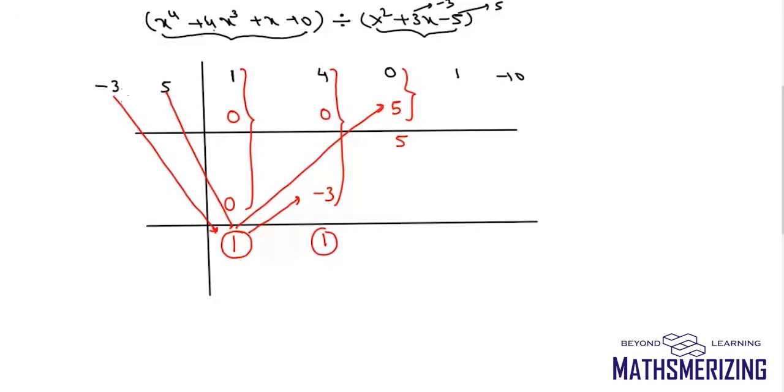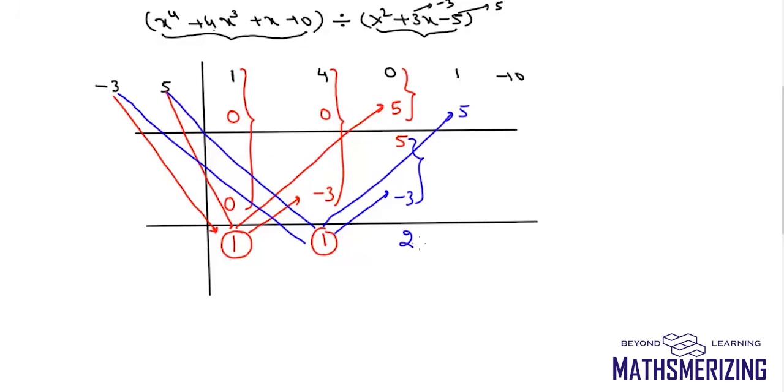Now again, I'll multiply this minus 3 with 1. I'll put the result here. So which again is minus 3, and I'll multiply this 5, and I'll put the result there. So which is plus 5. So again I'll add them up. So 5 minus 3 is 2, and 1 plus 5 is 6.